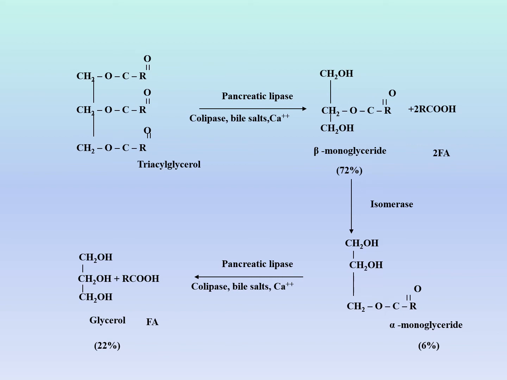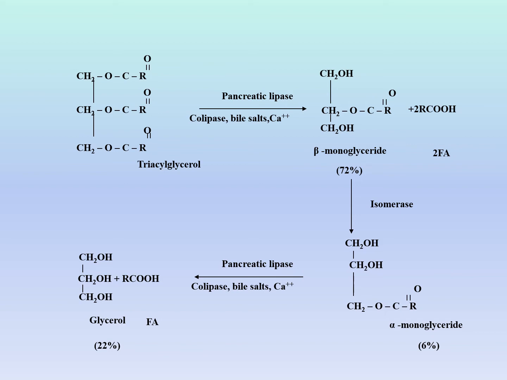So again, the pancreatic lipase hydrolyzes only the primary ester bond in the alpha position, this alpha position, and this alpha position, releasing two fatty acids and leaving only the fatty acid in beta position. This leads to the compound called beta monoglyceride and two fatty acids. 72% is absorbed in the form of beta monoglyceride.